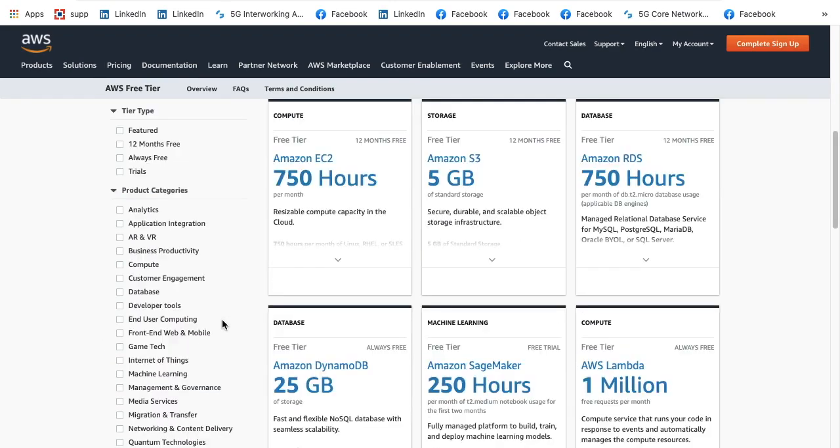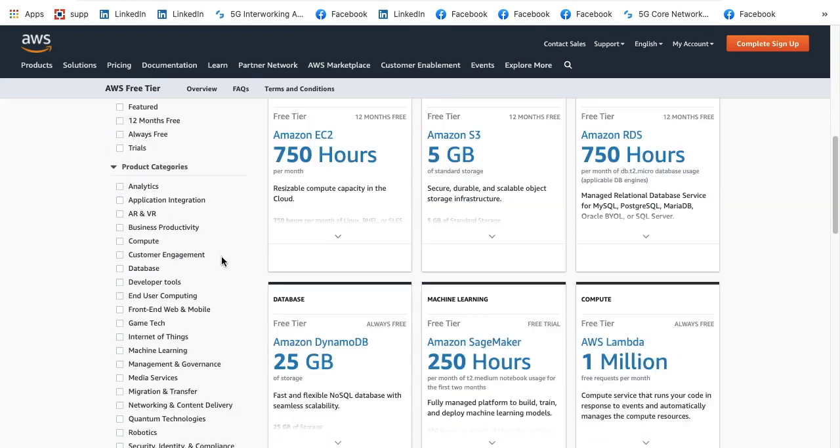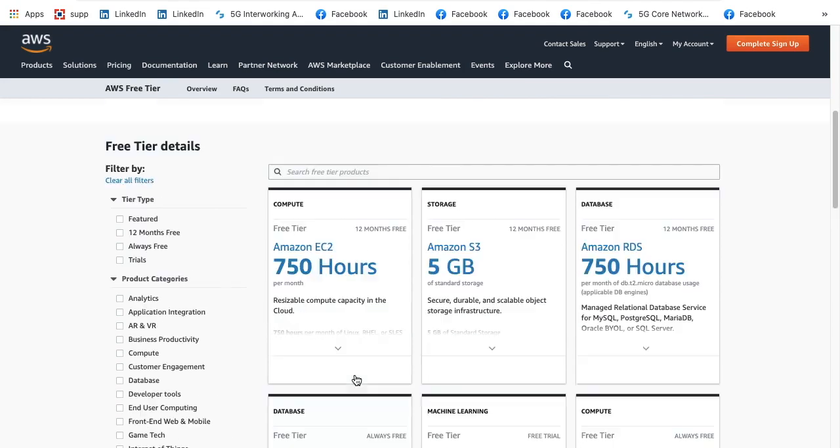On the left, you can also choose your services based on the tiers: which services are the featured ones, 12 months free, always free, and trials. You can also have a look at the product categories, which are like analytics, application integration, AR/VR, and some other categories for products and services from AWS. On the right side, you see various services which are available for free.